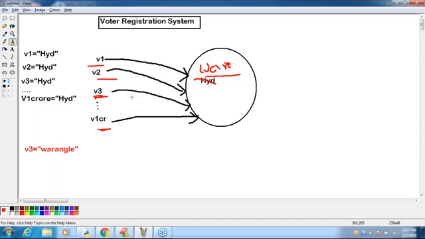Currently I entered my city name as Hyderabad. After 10 minutes, if I check, my city name has become Warangal. I never changed it, because some other person changed it. After 10 minutes, I check and my city name has become Mumbai. My city name by default becomes Mumbai. So it is always a bigger problem, right? Remember that.